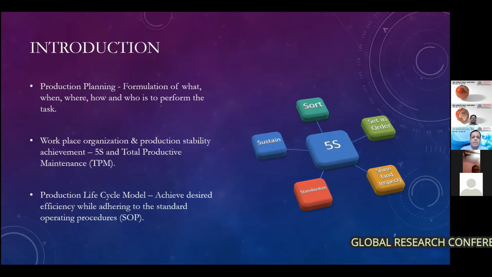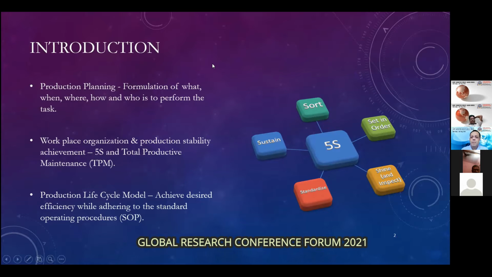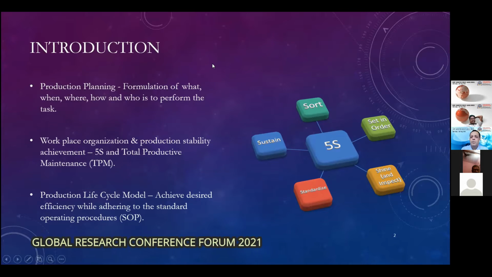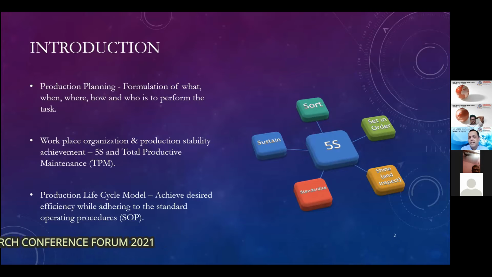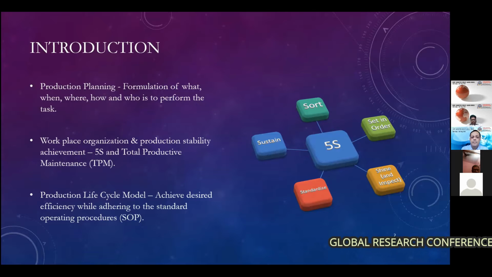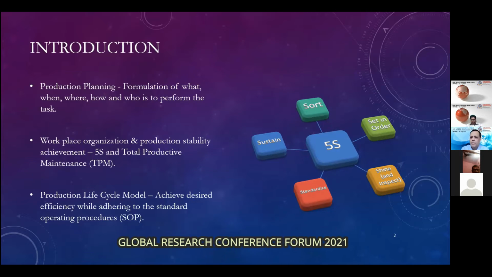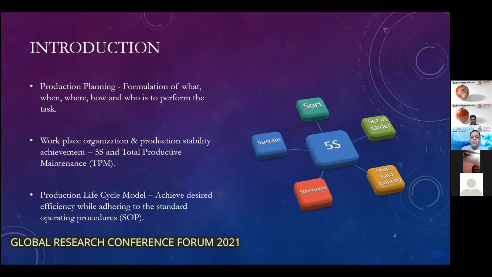In workplace organization, production stability is of key essence. If you don't have a stable production facility, then you won't be able to meet commitments, and thereby you will start losing customers. In order to have production stability, you need to have the very popular and common, and it has been followed from ages actually, the 5S and total productive maintenance.